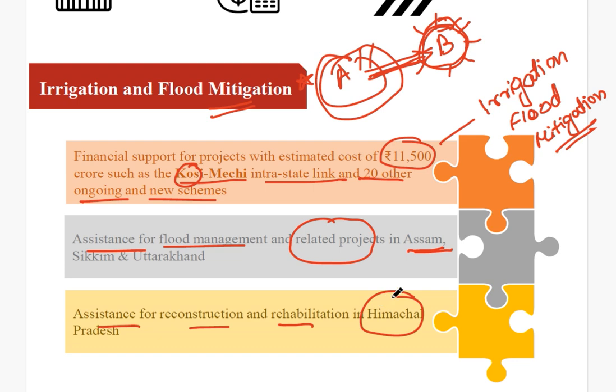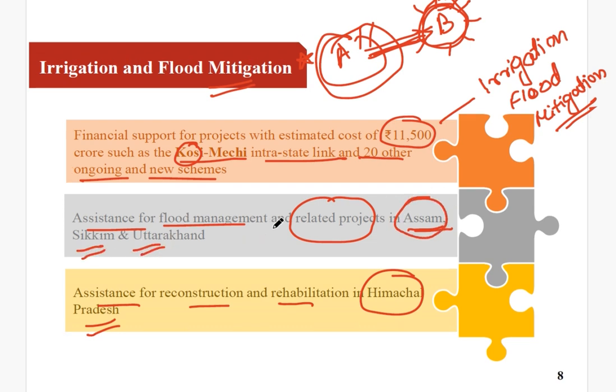In Himachal Pradesh there were so many disasters in the past few years, so the reconstruction and rehabilitation is still going on. So assistance will be provided to Himachal Pradesh as well. Moreover, in assistance for flood management, we have talked about Assam. There are also states like Sikkim and Uttarakhand which will be receiving assistance for flood management.